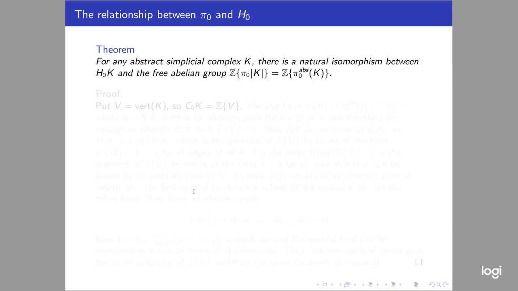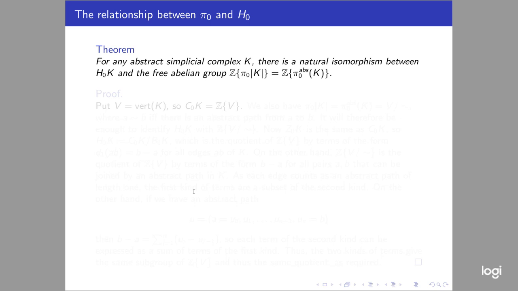But recall we actually proved quite a while ago, as a sort of separate thing, that the set of path components of the geometric realization is the same as this set π0 abstract of K. For π0 abstract of K, we take the set of vertices of K and declare two vertices equivalent if there's an abstract path between them. In other words, a sequence of edges, one-simplices in the simplicial complex, with your first vertex at one end and the other one at the other end. So we proved that these two versions of π0 are the same.